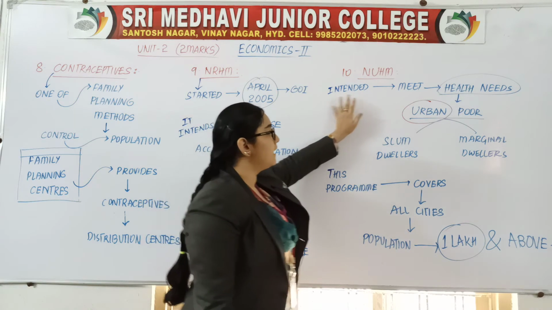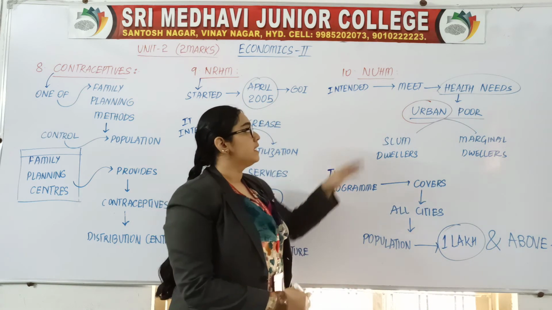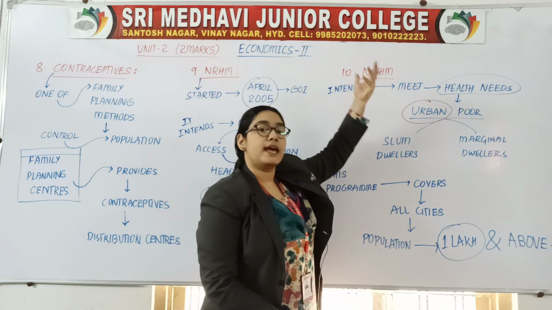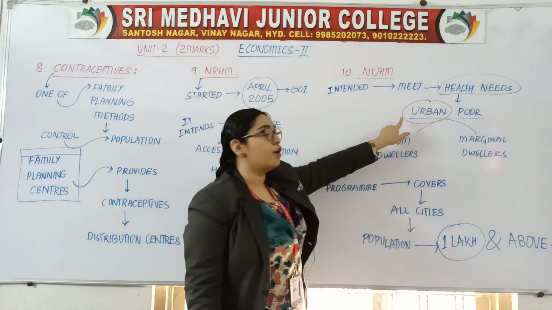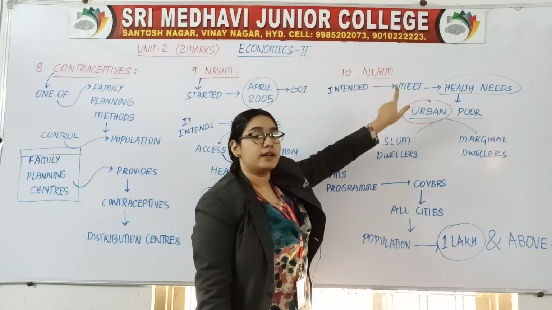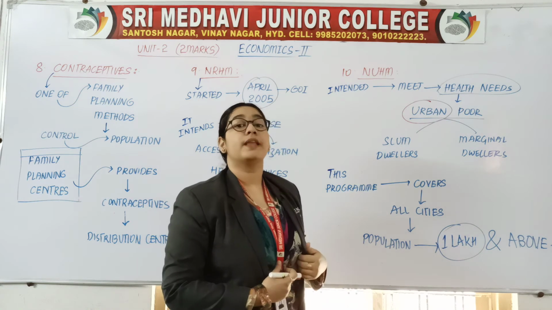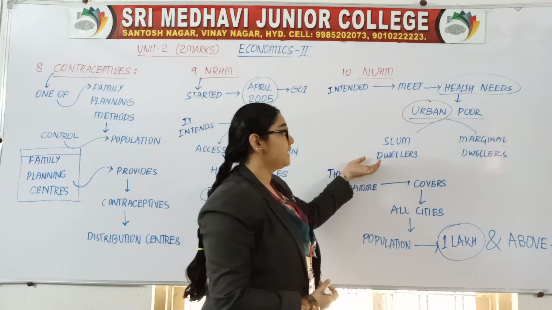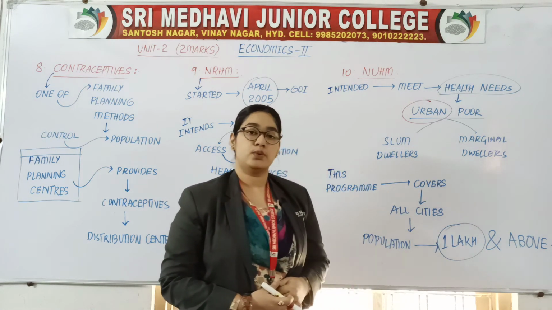It is intended to meet health needs. The same thing again. Here H means what? Health. So it is intended to meet health needs of which area? Rural or urban? U means urban. Of urban poor. Of which poor? Urban poor, particularly slum dwellers and marginal dwellers.